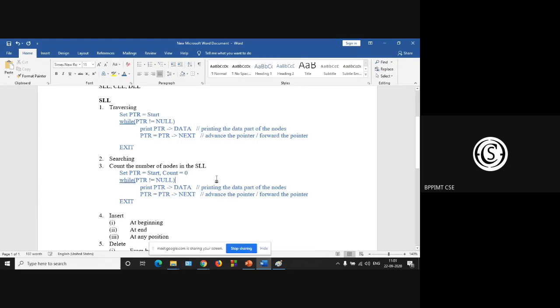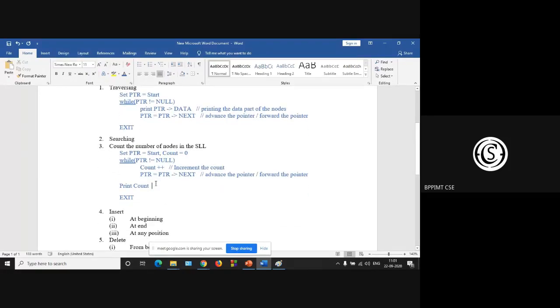So here you have to first increment the count, that is count plus plus, and next ptr is ptr next, and finally just print the count.